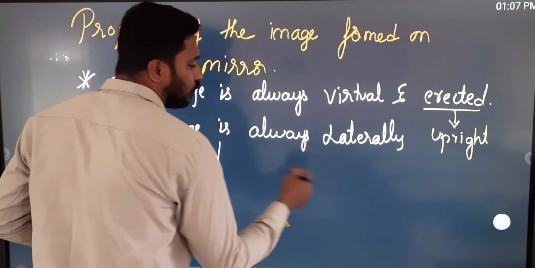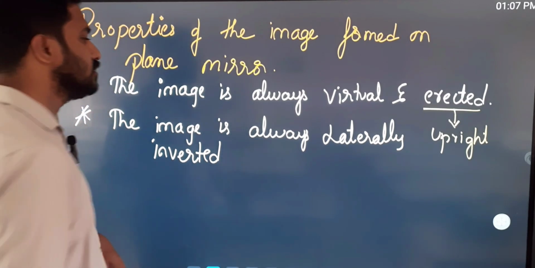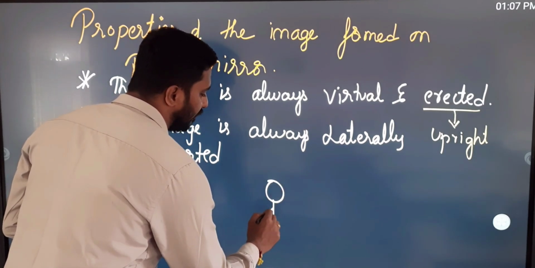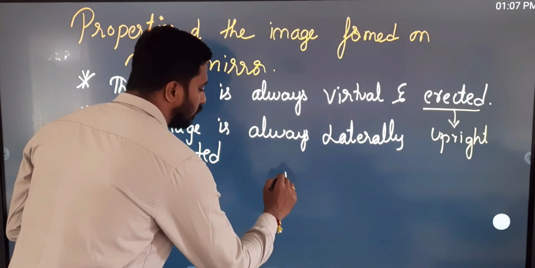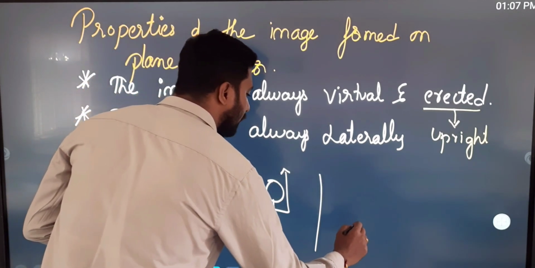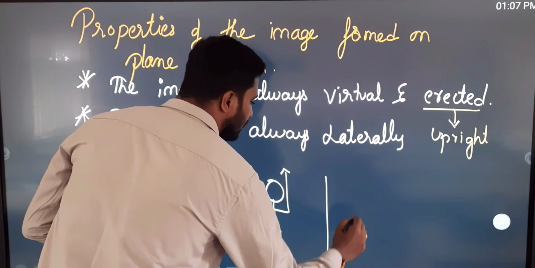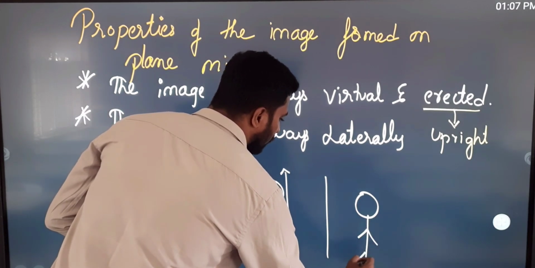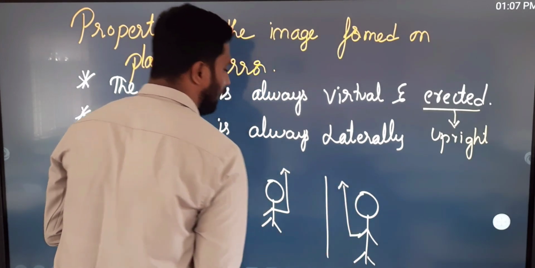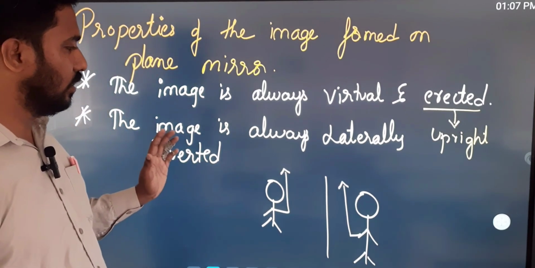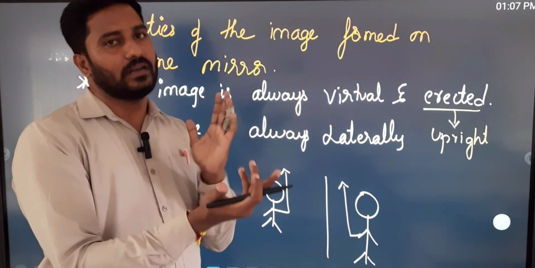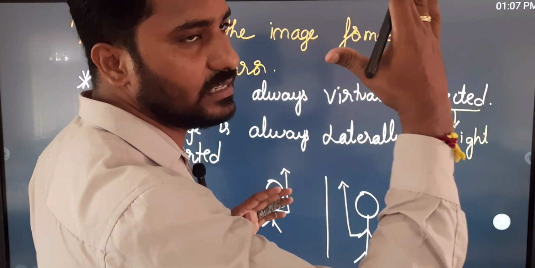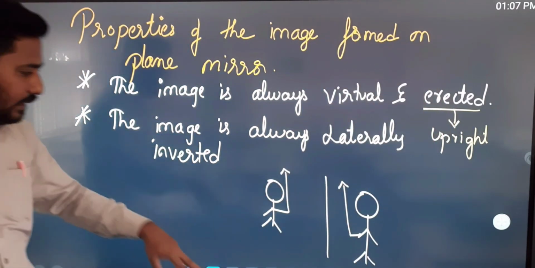Laterally means sideways, so horizontally it is reversed. For example, whenever you stand in front of the mirror and raise your right hand, what do you see the image do? The image will raise its left hand. This is called laterally inverted. Whenever you stand in front of the mirror and raise your left hand, the image will raise its right hand. That is called laterally inverted.